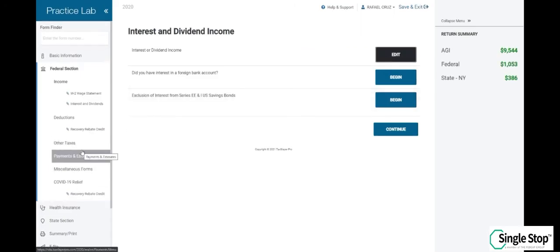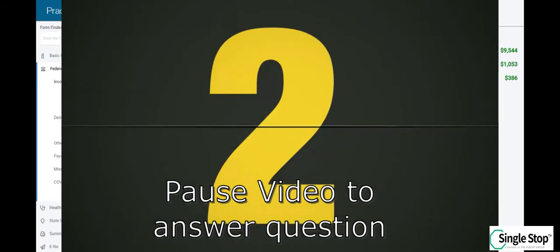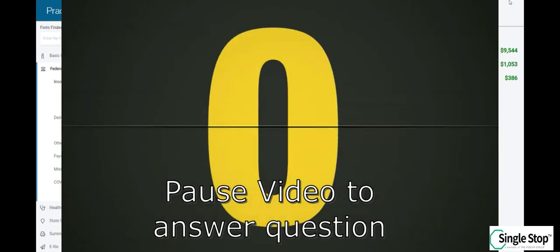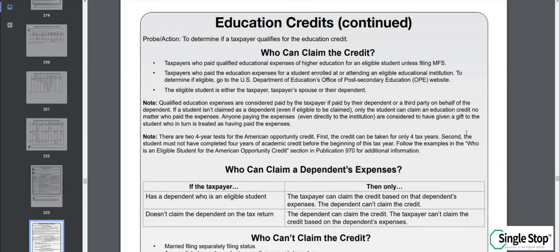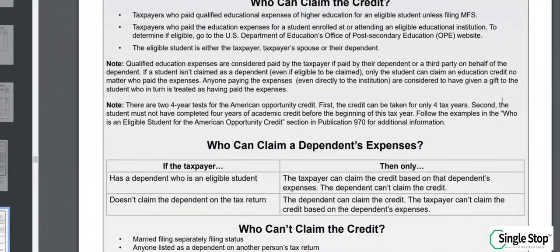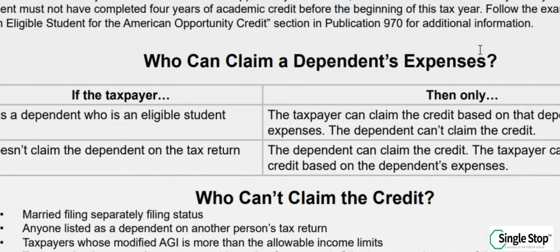He also provided us with Form 1098-T. So based on the interview notes that we have, does he qualify for any tuition credit? Let's review Publication 4012 on who cannot claim the education credit, on page 223. So who can claim the credit?